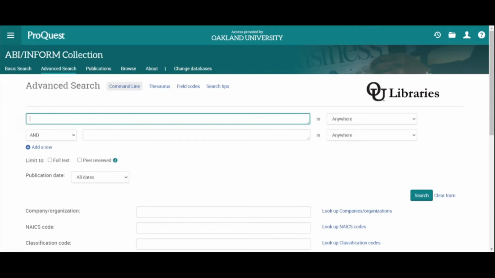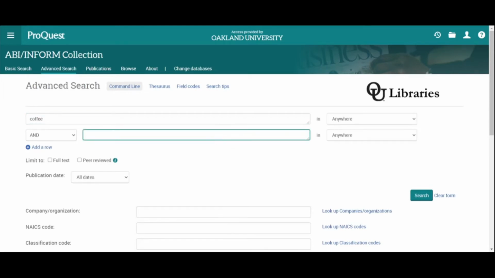And how we do that is in this first box, I would type in some keywords to try to get to my industry. So if I was still continuing to research Starbucks, then I would just type in coffee or coffee shops or something along those lines. I'm just going to stick to coffee, stay relatively broad at this point. And then in this next line, I know that the industry reports in here are published by a company called First Research. So I'm going to add in First Research as a term, and I put that in quotation marks.